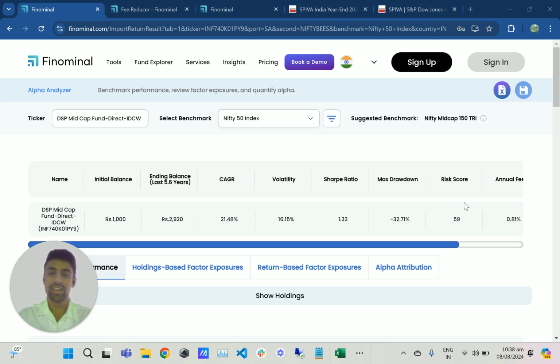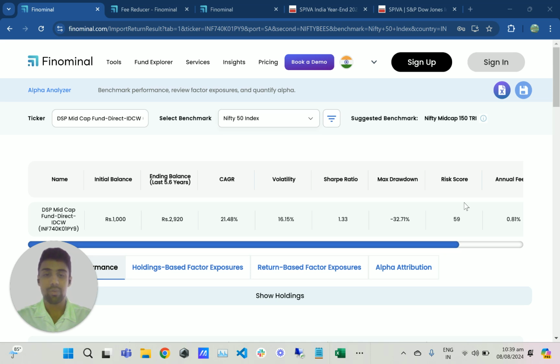Today we are going to look at the DSP Mid-Cap Fund. It's been trading since 2006. The direct version of this fund has been trading since 2013. It has a very huge AUM of 19,000 crores and a very high expense ratio of 0.81%.